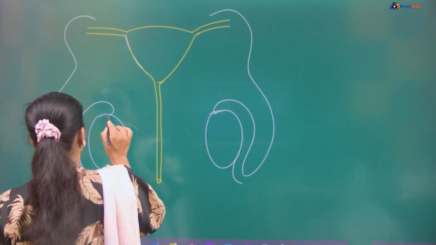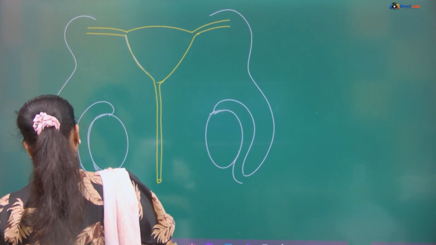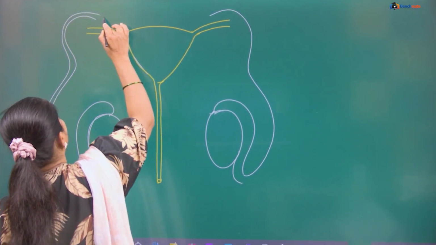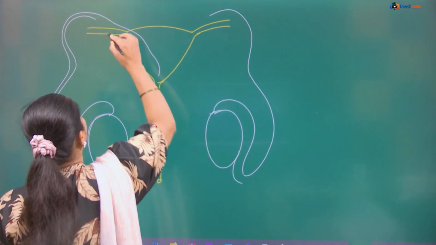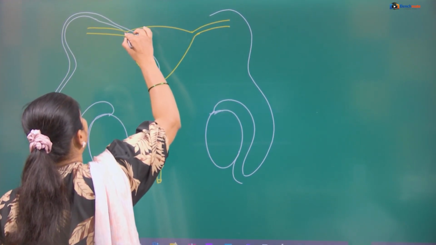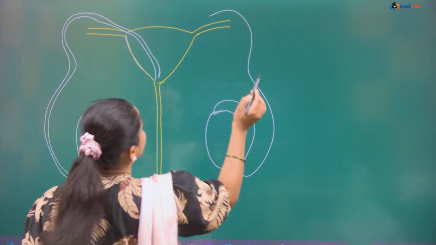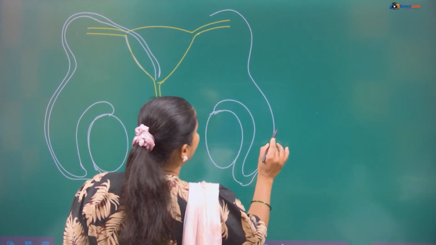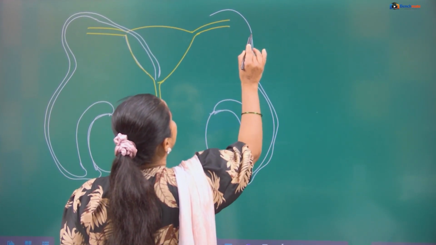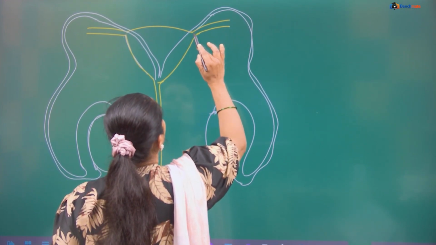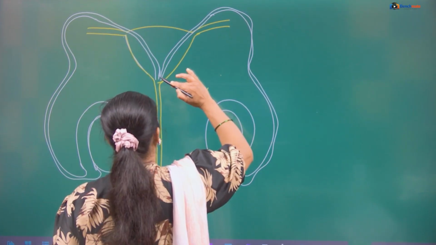Then what you have to do? You have to take the tube, the vasa deferens, and this tube should be connected to the urethra. Similarly, from the other side, make a connection with the urethra.